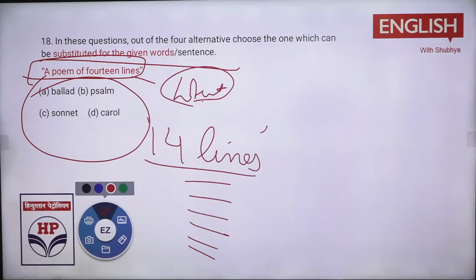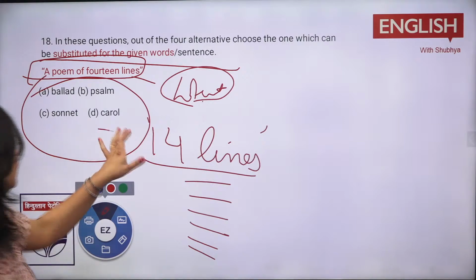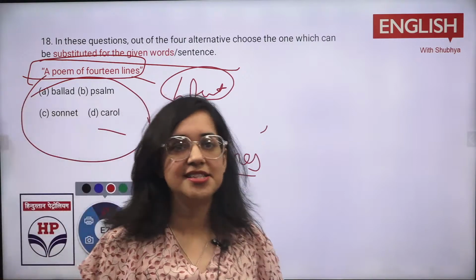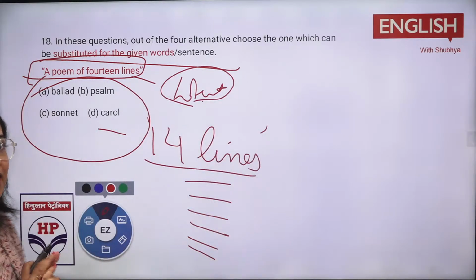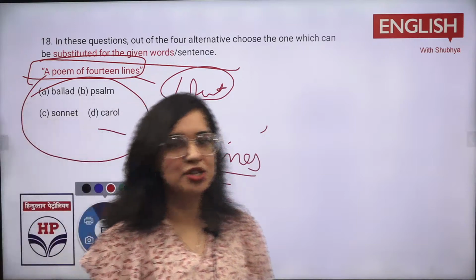Google. I don't think you knew it. I don't know why, but maybe you are very intelligent, or I was just thinking that this is a literature question. How would technocrats answer me such a question? But you are intelligent. Carol. So one of you is telling carol. Sonnet. Okay. So it's good if you have not Googled it out, and then also you are aware about this question because you have done it.